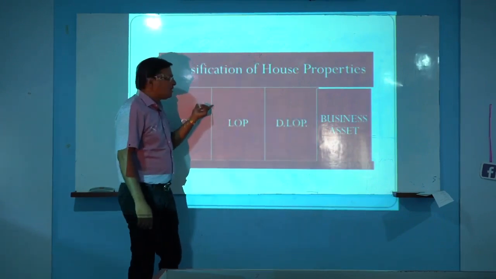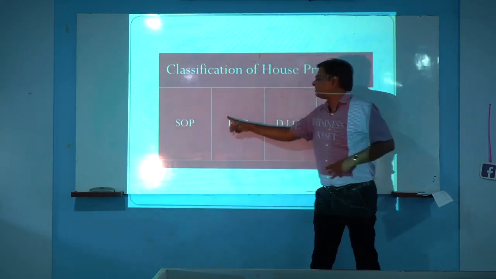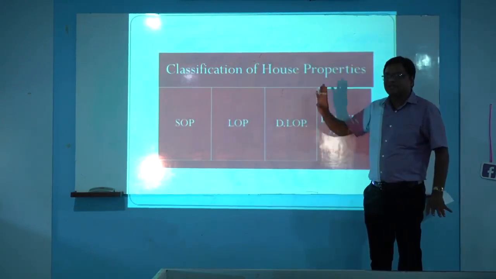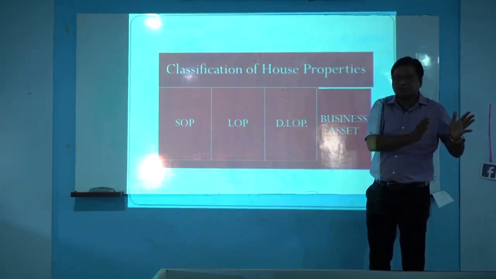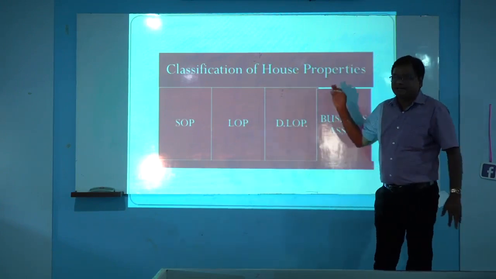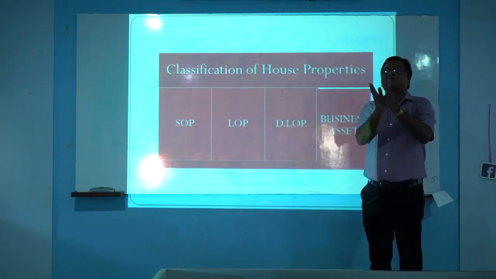But we should consider only 3 types of properties. One is SOP, another one is LOP, and the third one is deemed LOP. Suppose that person has 4 house properties, one should be considered as SOP, and the remaining 3 will be treated as a LOP. But it is in the hand of that owner, he should state which property is SOP.